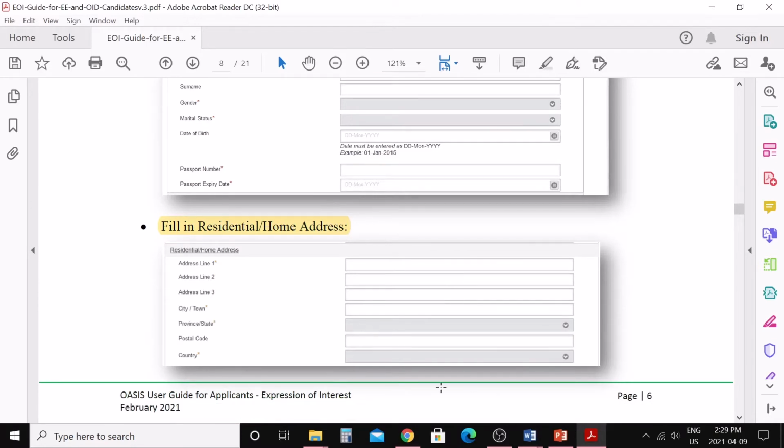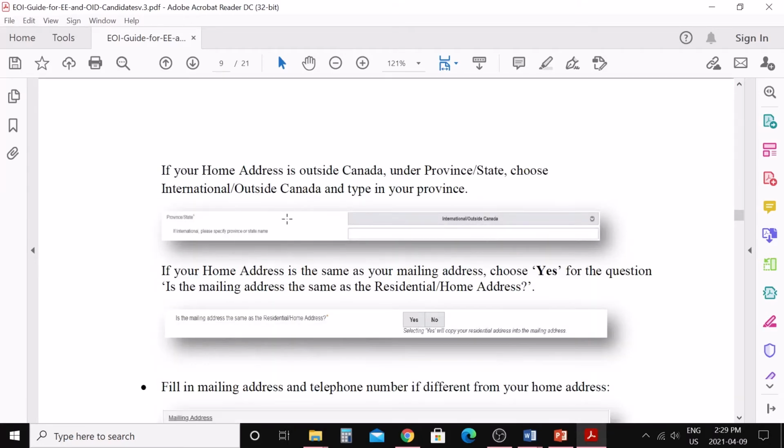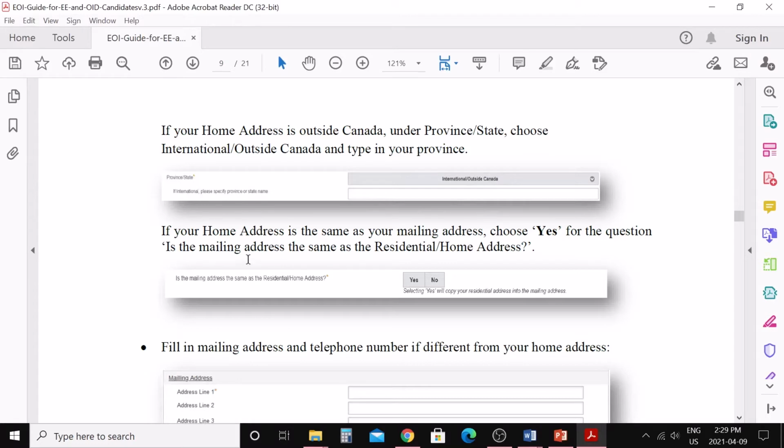Later on, you need to fill out your residential or home address, where you live right now. You need to give the whole address there. Down below, if your home address is outside Canada, under the province or state, choose international outside Canada and type in your state or province name. Next, if your home address is the same as your mailing address, choose yes, otherwise say no. If you say no, then you need to fill in the information for your mailing address.